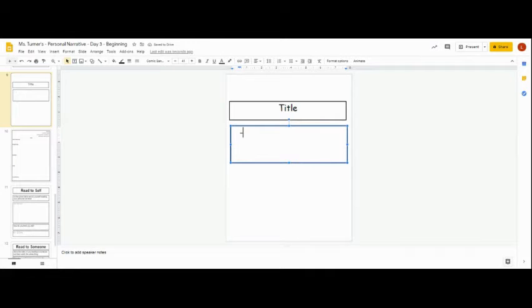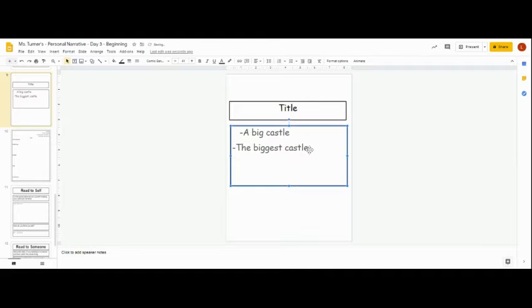Maybe a big castle. Because remember, in my story, I had a sand castle building competition. So I could say the biggest castle. Or maybe I'll put the biggest castle, a big castle.